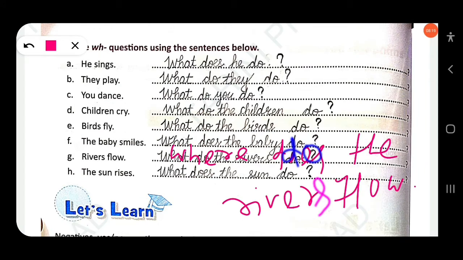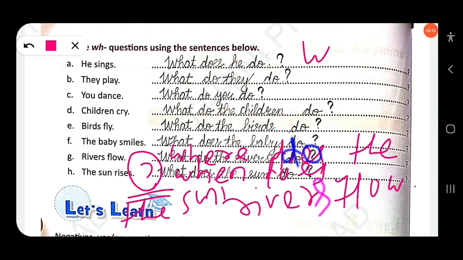So like in the next sentence here, the sun rises. So you can also mention here where does the sun rise, when does the sun rise. The sun rises in the east. So there is no extra information given. So you can also use what or where or when. Okay. So when does the sun rise? You can also write here when does the sun rise. You can also write where does the sun rise. Where does the sun rise?